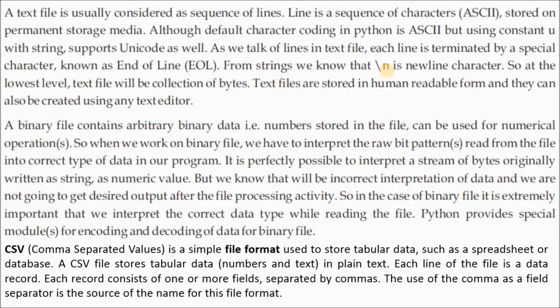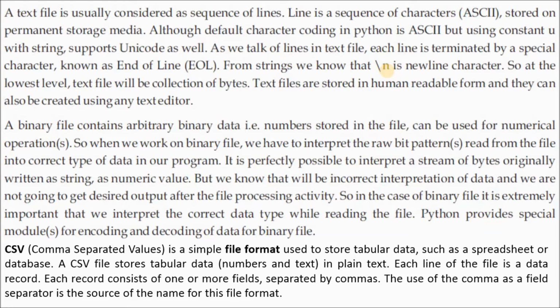After that, the CSV file is there, comma separated value. A CSV file is used to store records of a database, or tabular records you can store there. It is a simple file format used to store tabular data such as a spreadsheet or database. A CSV file stores tabular data, numbers and text, in plain text.